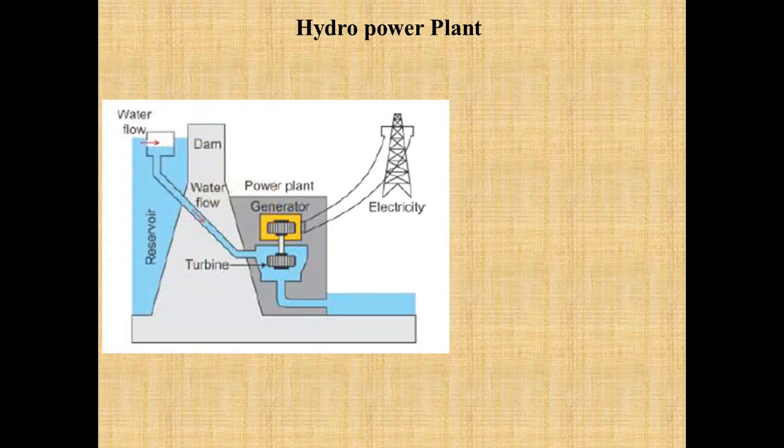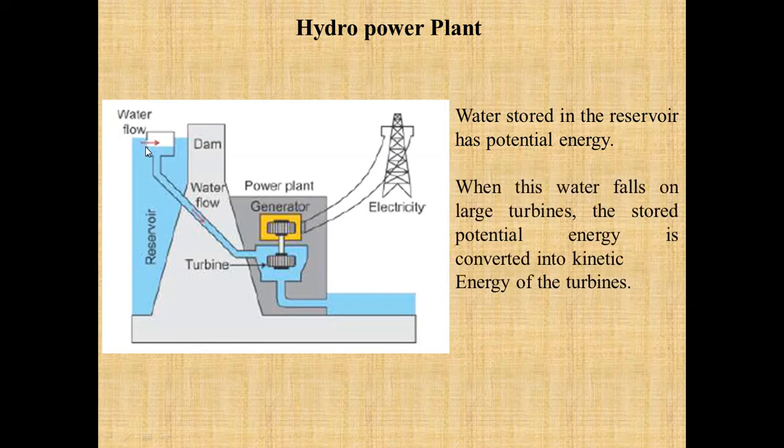Okay, one more very familiar example, the hydropower plant. In this, the water stored in the reservoir has some potential energy. When the water is released from this point, it starts flowing and falls towards the large turbine. Hence, the potential energy of the water starts converting into the kinetic energy of the water.